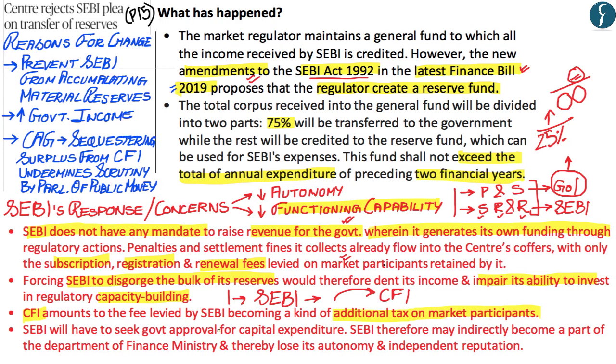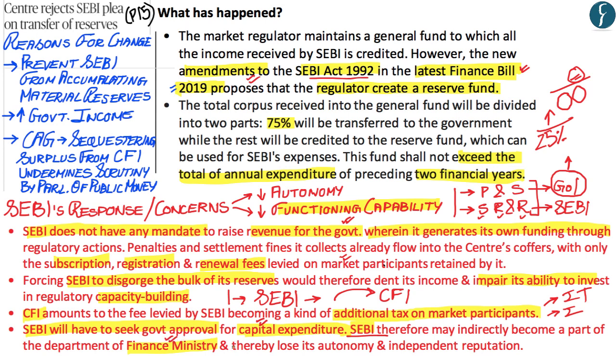Now, the last main concern which has been raised is that SEBI would now have to seek government approval for capital expenditure. Therefore, what this would do is that SEBI would now need to take permission from the Finance Ministry of the Government of India for capital expenditure. So, therefore, if SEBI wants to form IT infrastructure, increase the salary of its employees, or any other form of capital expenditure, then it would have to take permission from the Finance Ministry.